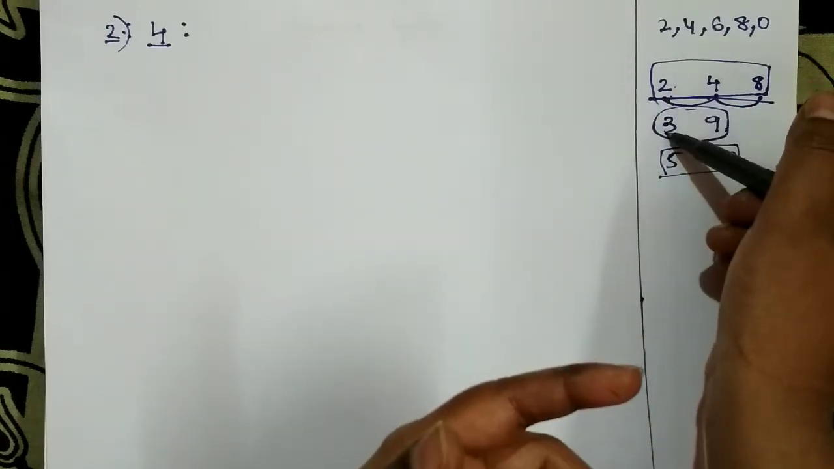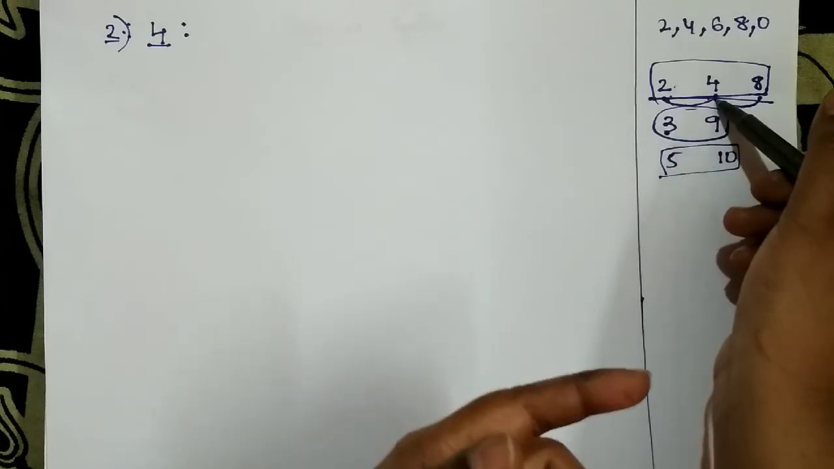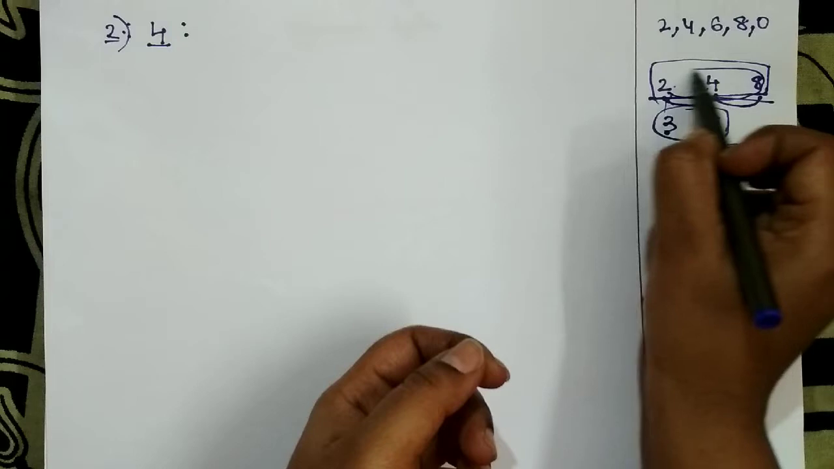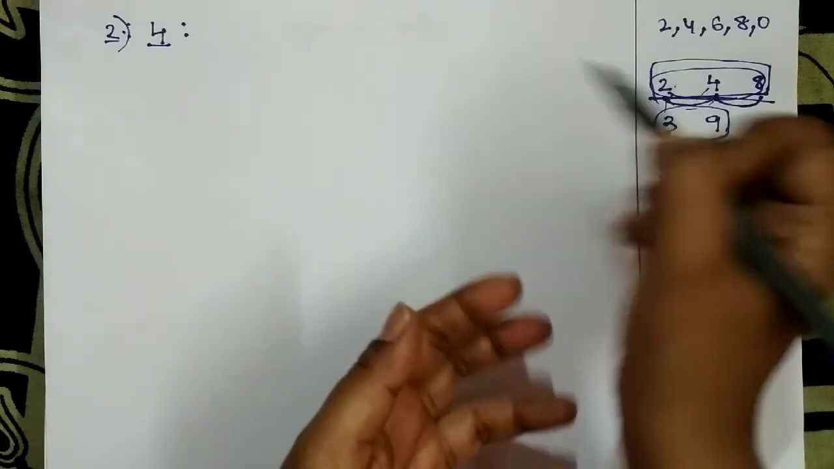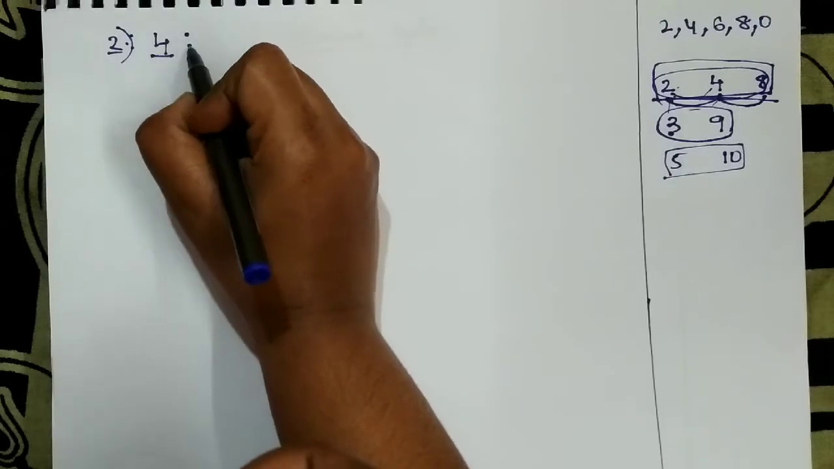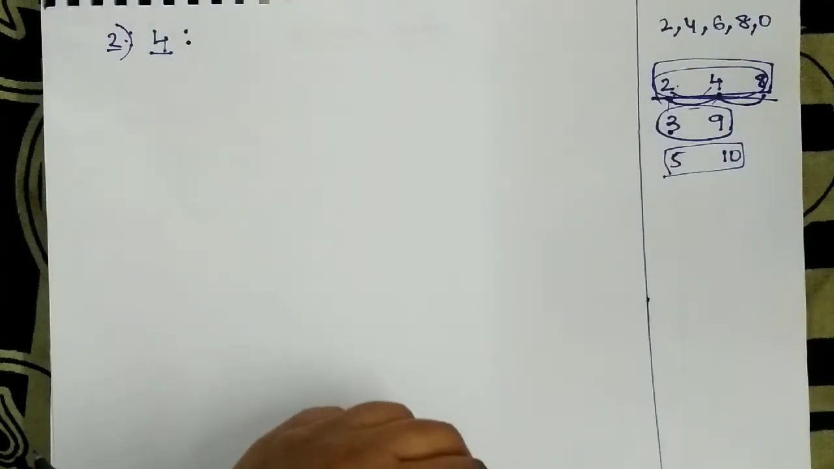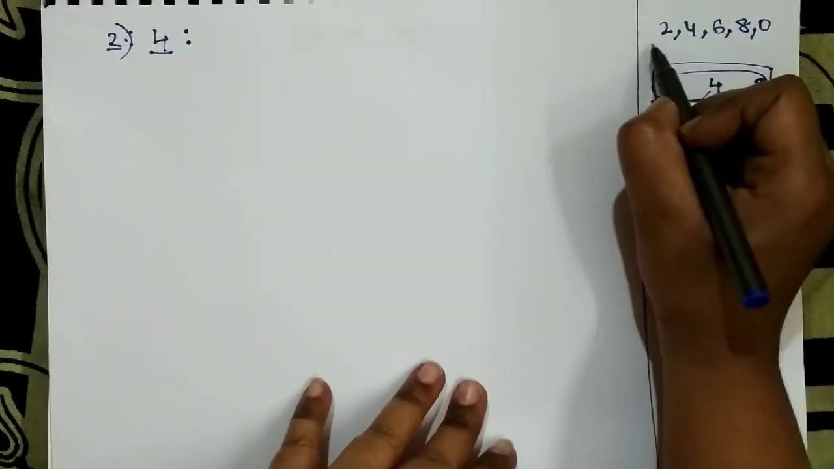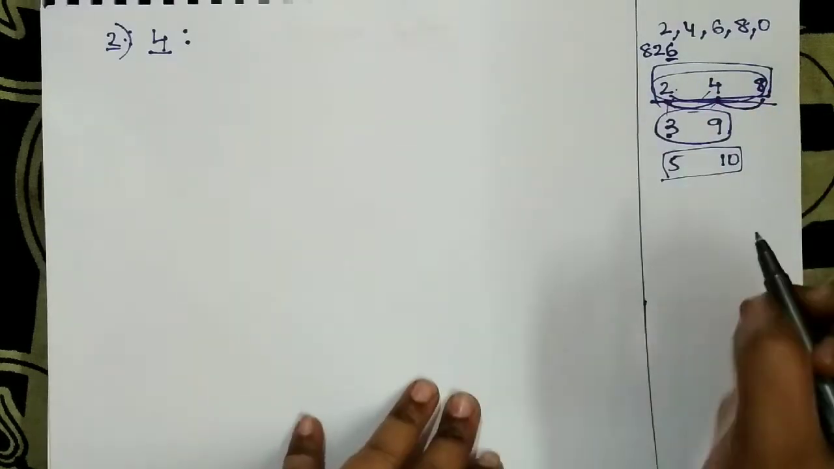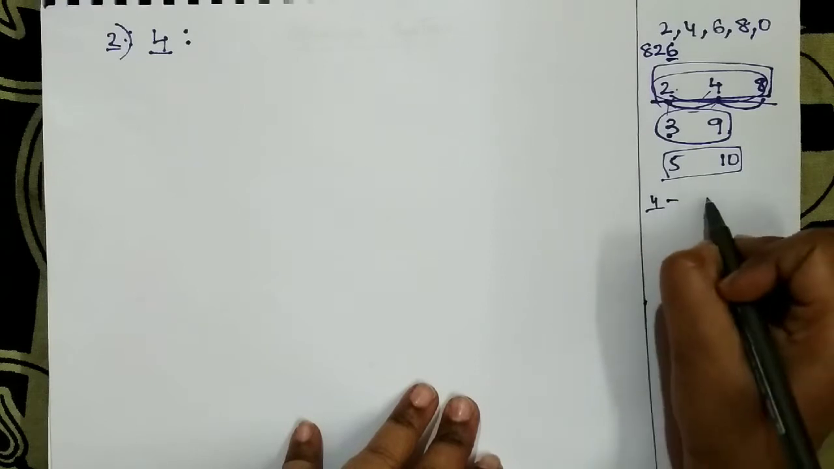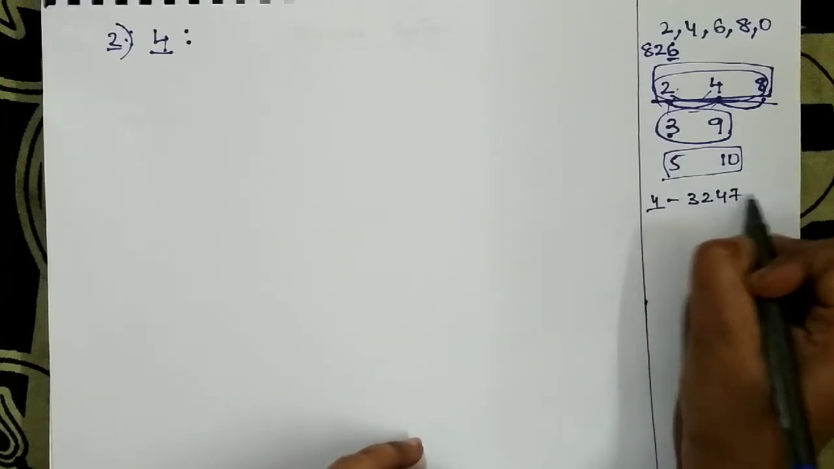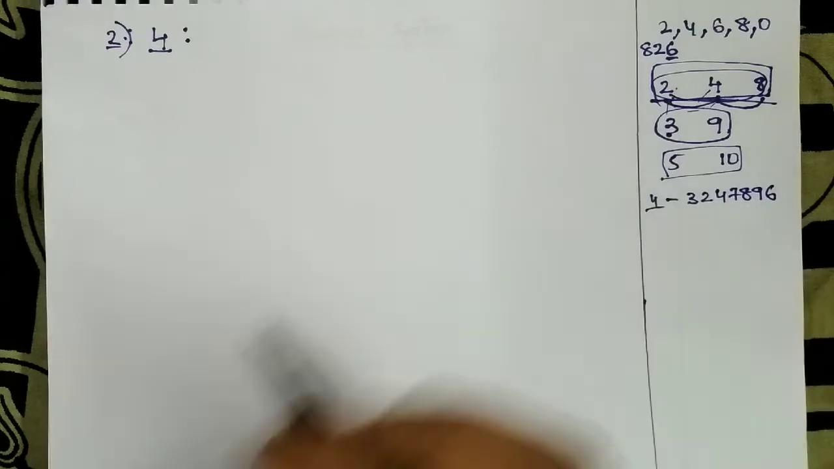Here 3 has another rule, next 4 has another rule. You may be confused. So whatever numbers have the same type of rule, I'll go first with them. So I'll go with 4 now. For 2 you have checked only the units digit. Here for 4 you should check the units as well as the tens digit. Suppose 3, 2, 4, 7, 8, 9, 6.